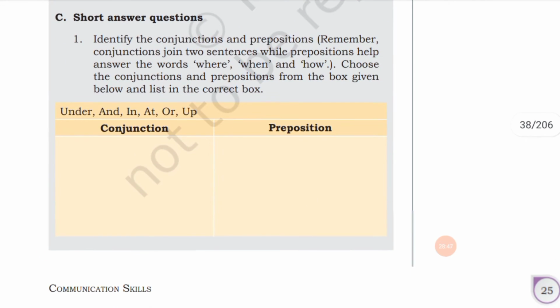Then from this you have to identify what are conjunctions and prepositions. So and, or are conjunctions. Then in, on, under, up, etc. are prepositions.